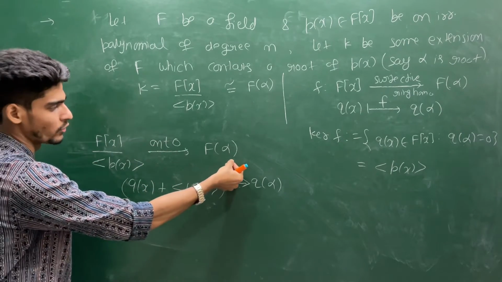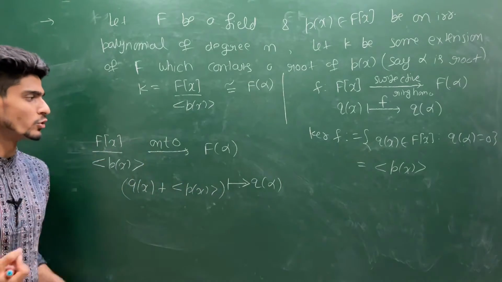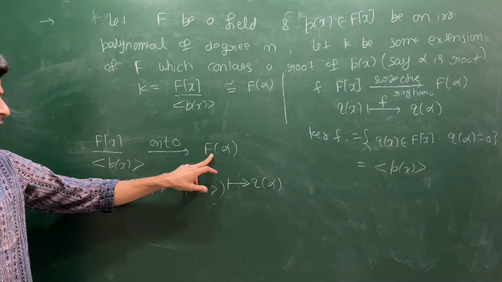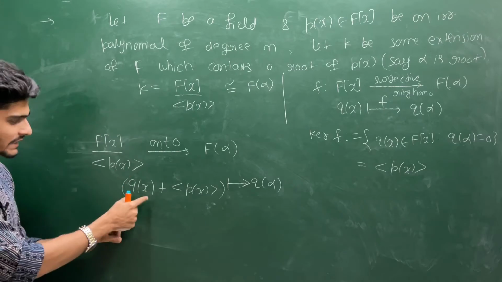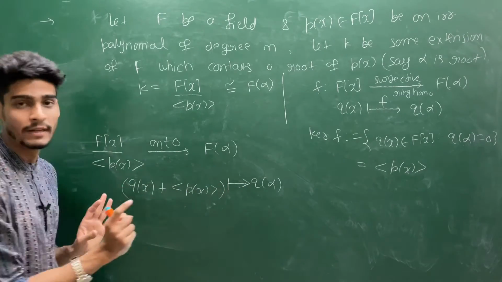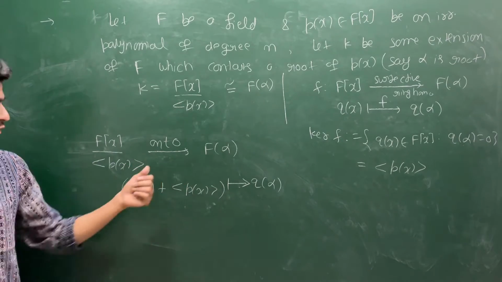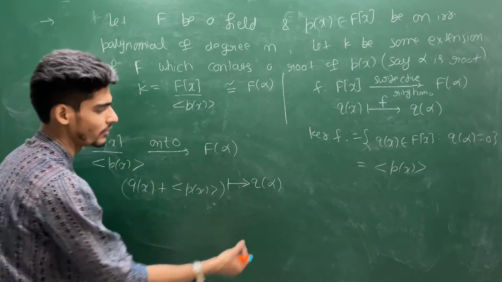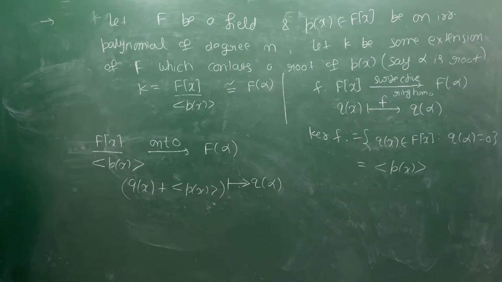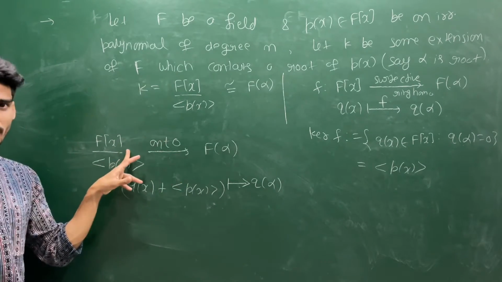Suppose you choose an element t from F, so you choose your Q(x) to be t, because constant polynomials are there, then t plus the ideal generated by P(x) will go to t. So you have a pre-image of the F element. If you choose alpha, then you choose Q(x) to be x, then x plus the ideal generated by P(x) will definitely go to alpha. So F has a pre-image, alpha has a pre-image.